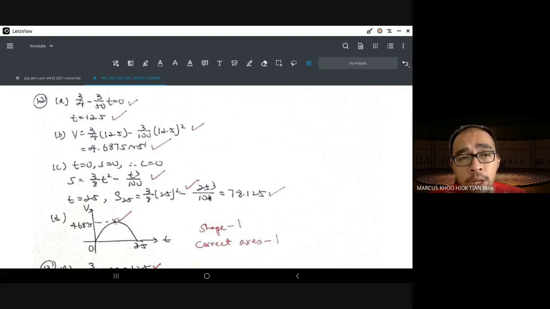I may or may not teach this, depending on how your class progresses, but I highly doubt I will teach this. So maybe those of you who are the overachievers, if you want to try this and you want me to help you with this one, maybe we can do a separate class. No need to involve everyone. It's not a formal class. And you say, okay, sir, I want to learn this chapter.